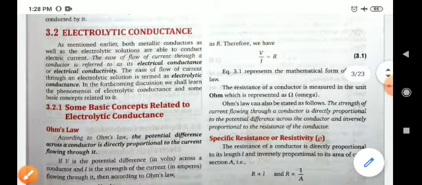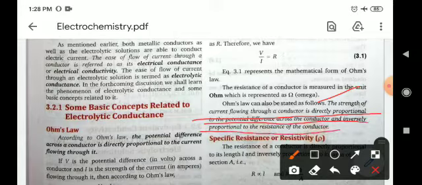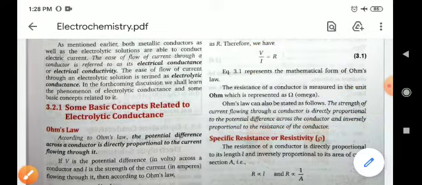Ohm's law can also be stated as follows: the strength of the current flowing through a conductor is directly proportional to the potential difference across the conductor and inversely proportional to the resistance of the conductor, which is denoted by this relationship.